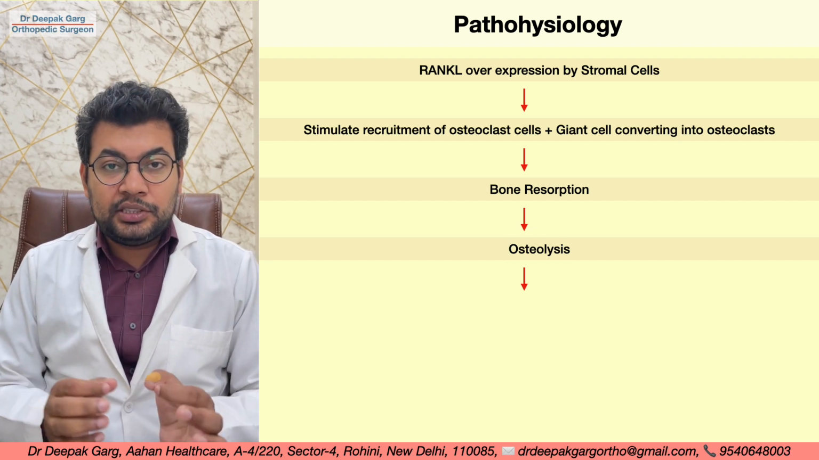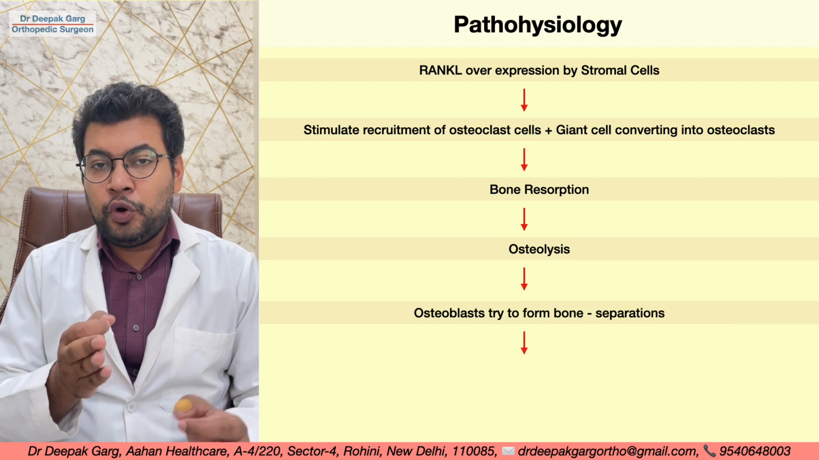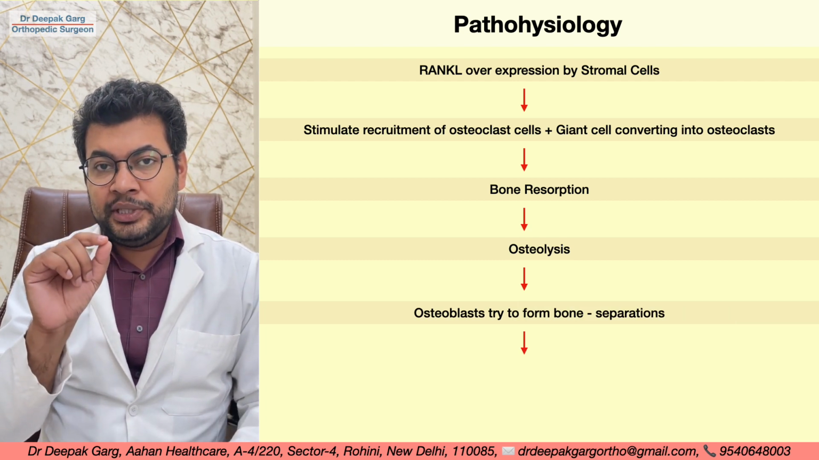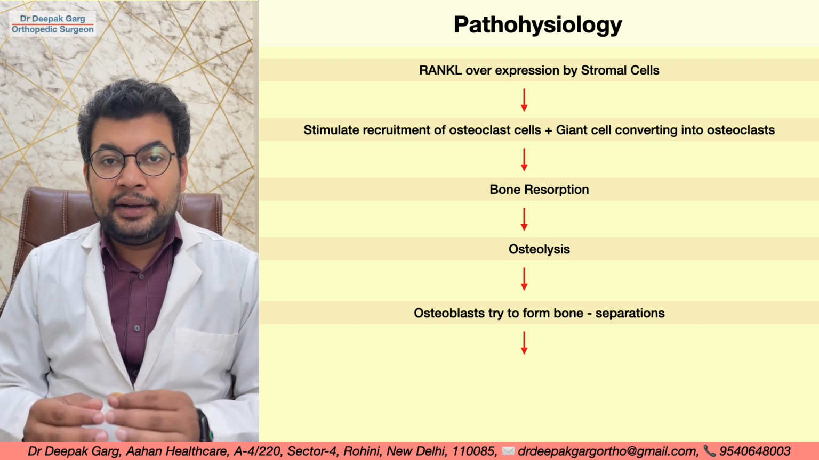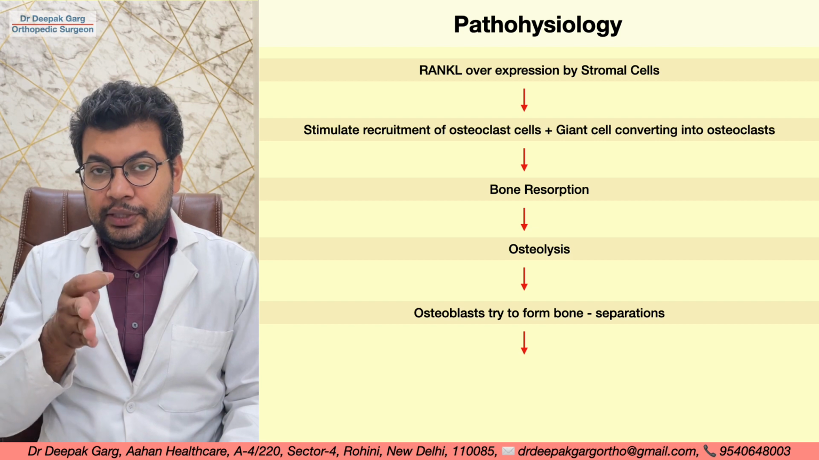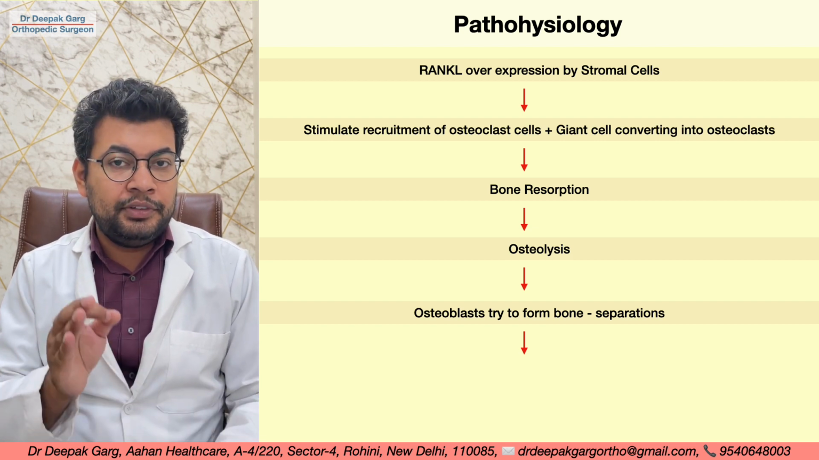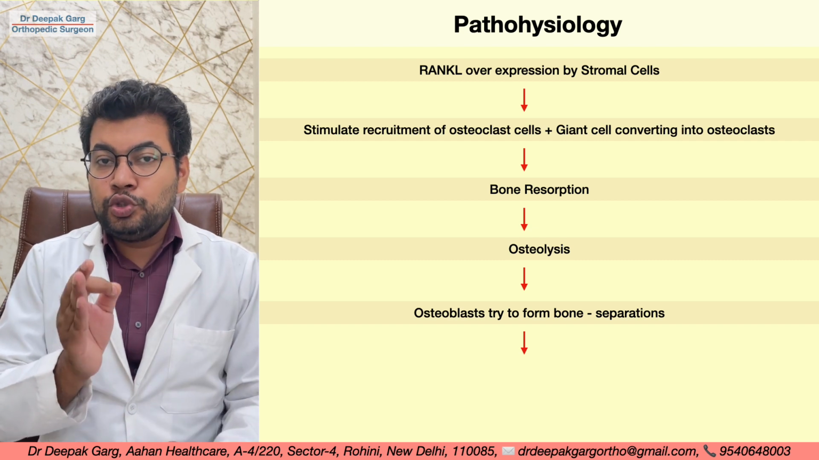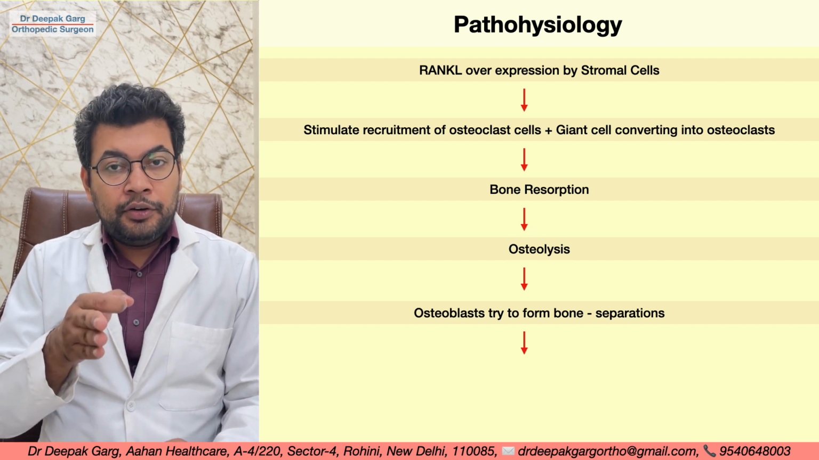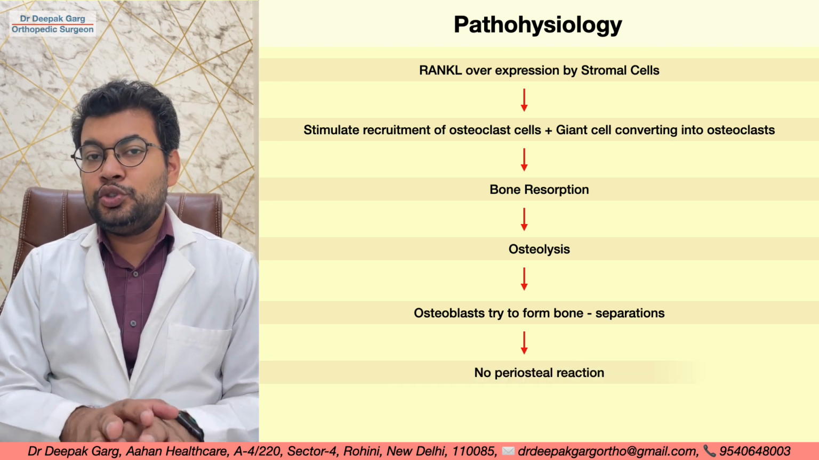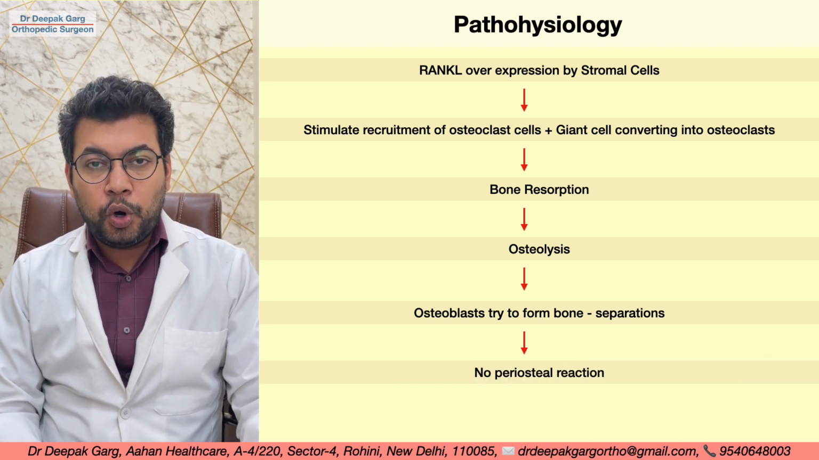The osteoblasts in between try to form some bone, so we may sometimes have some bone formation inside the cavity. Because of the osteoclast-like activity, bone resorption goes from inside to outside, and it is not irritating the periosteum in the beginning of the tumor. So usually periosteal reaction is not seen in giant cell tumor of bone.